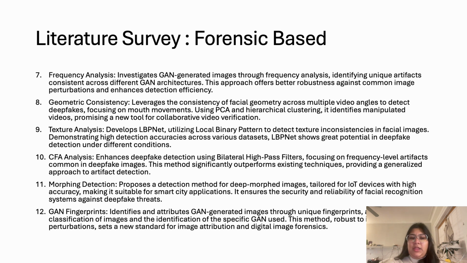GAN fingerprints is basically a forensic method where it is noted that generative adversarial network systems would ideally leave behind a certain pattern, sort of in the format of fingerprints, which can be used for classifying these images. This method is robust to perturbations and sets a new standard for image attribution for digital image forensics.